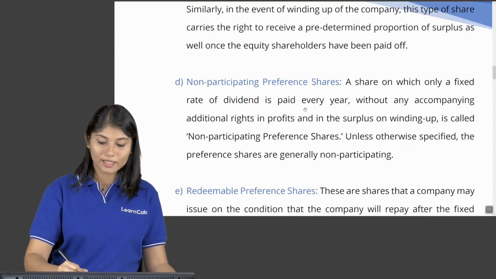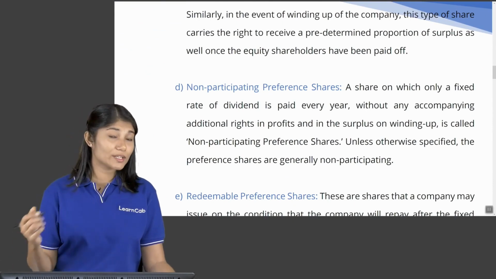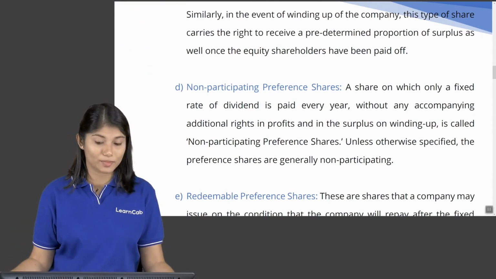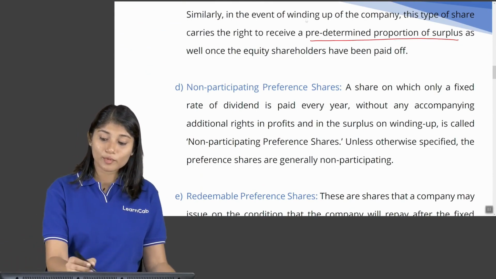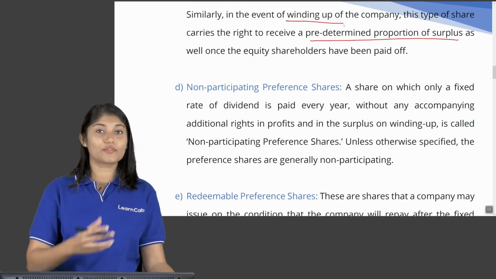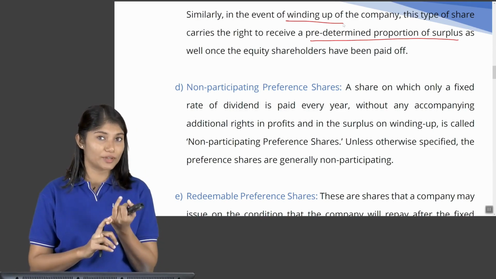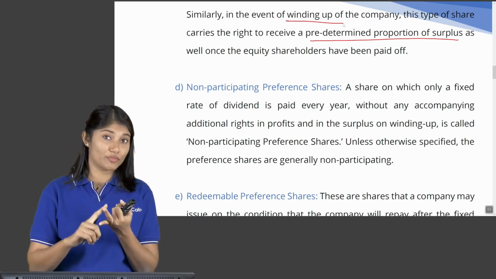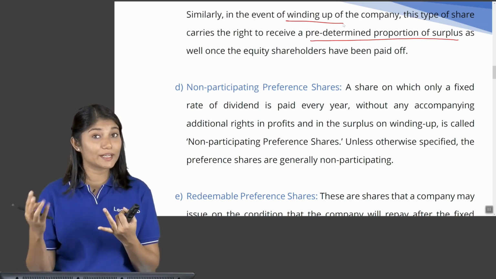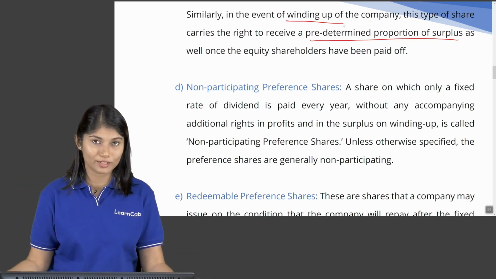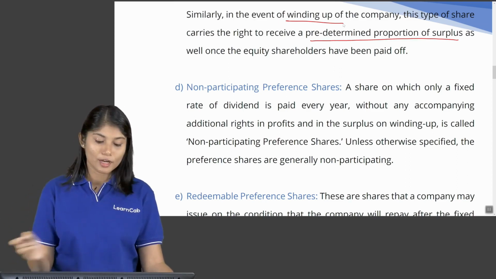So, similarly, we have something called non-participating. What else do they get a right to participate in if they were participating? They also get a right to receive a predetermined portion of surplus at the time of winding up, after the equity shareholders have been paid off. So, participating is in the case of dividend, surplus profit left after paying the equity shares their dividend, and also in the case of winding up, if there is anything left after paying the equity shareholders. Basically, any excess left after paying off equity shareholders.